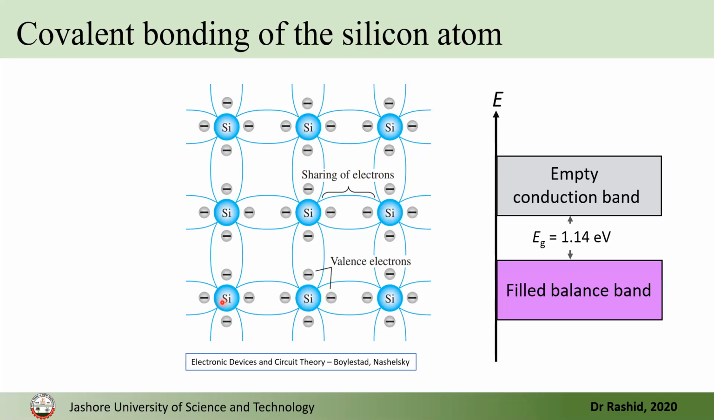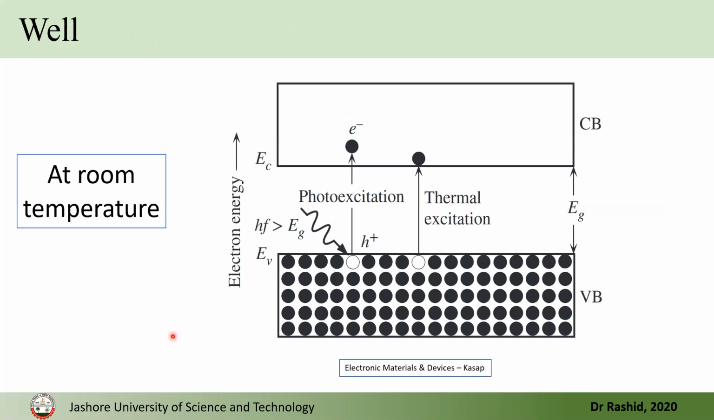Now here you can see the silicon is surrounded by 4 silicon, and the silicon is sharing 1 electron with its nearest neighbor, so that this silicon has 8 electrons surrounded by it. Now this is of course at 0 Kelvin. Now what happens at room temperature? At room temperature, some electrons in the filled band will have enough energy to jump to the conduction band.